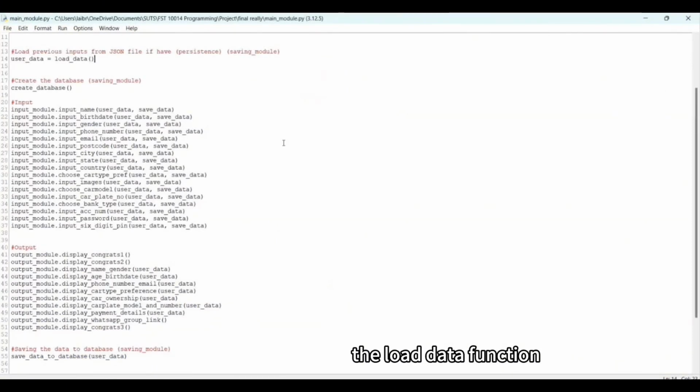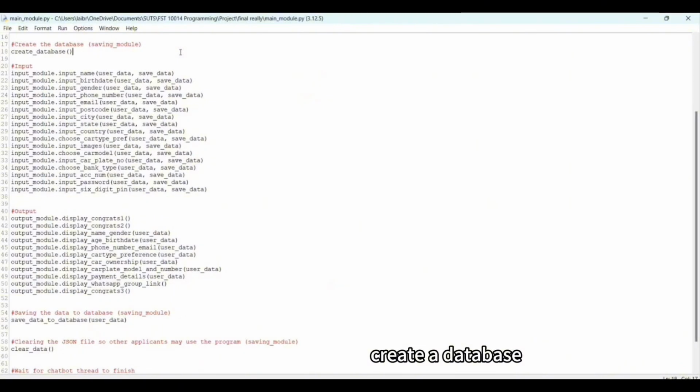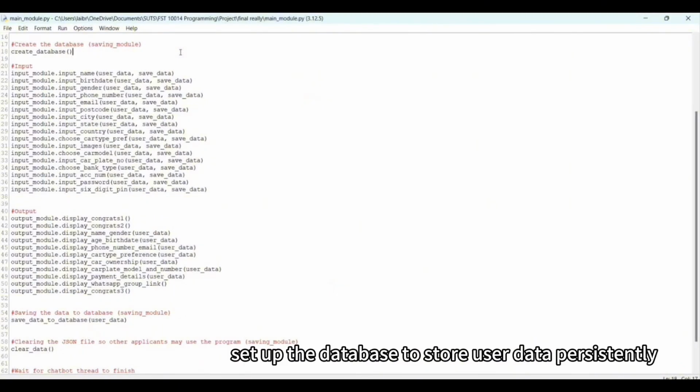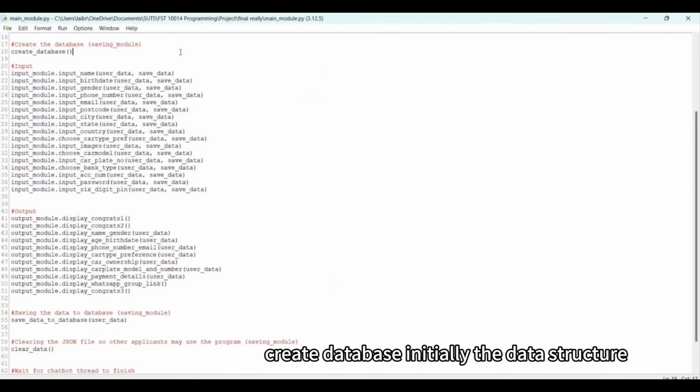The load data function from the saving module reads the JSON file and returns the data as a Python dictionary. If no data exists, it returns an empty dictionary. Create database: set up a database to store user data persistently. Create database initializes the database structure.